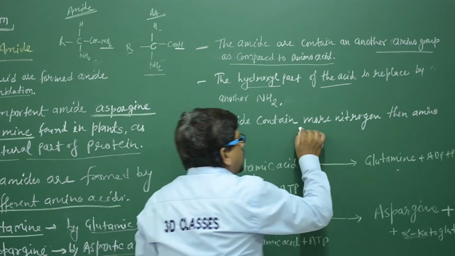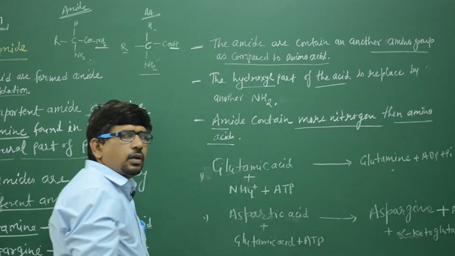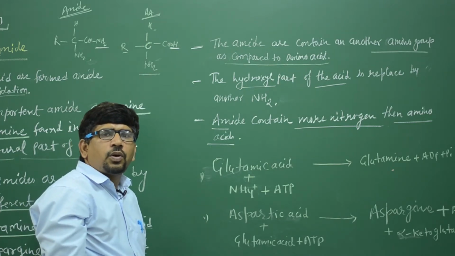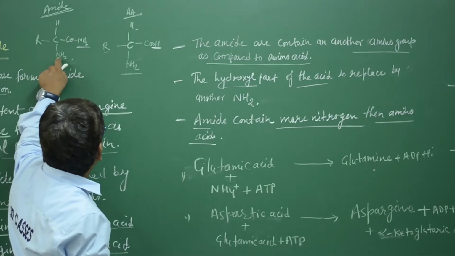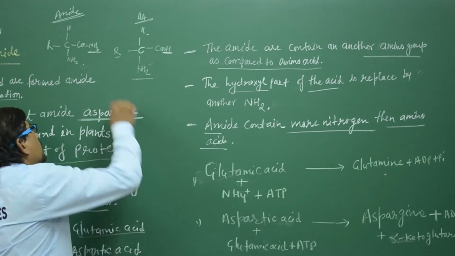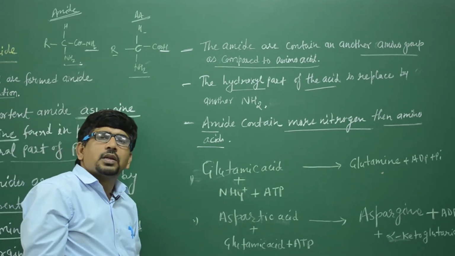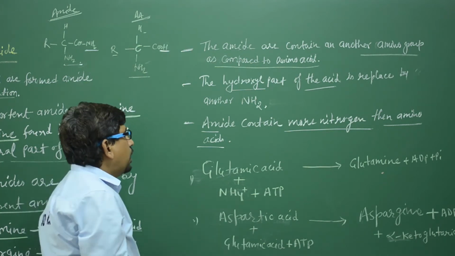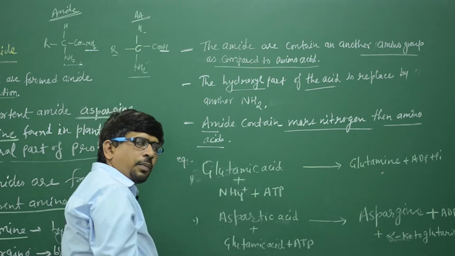Amide contains more nitrogen than the amino acid, because an amino acid has a single nitrogen and an amide has two nitrogens. As compared to amino acid, the amide contains more nitrogen. Clear?